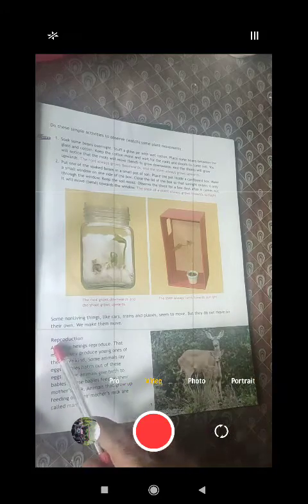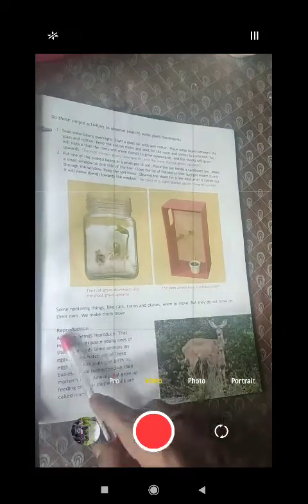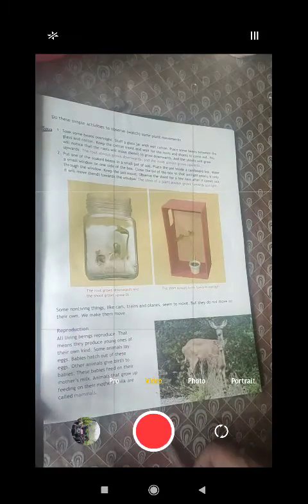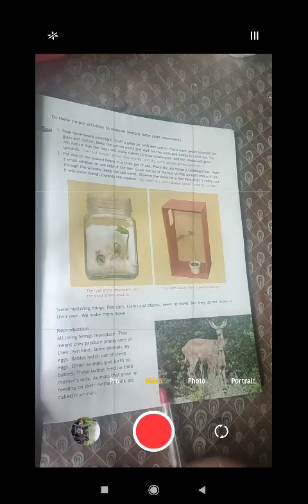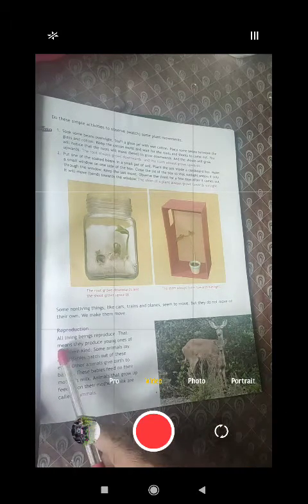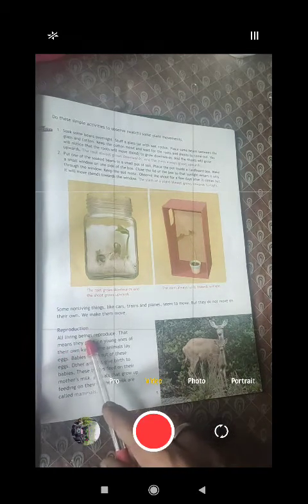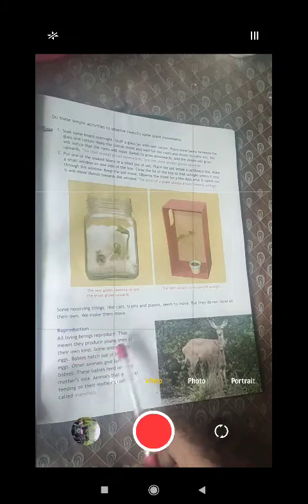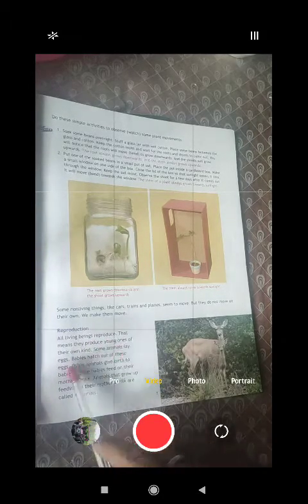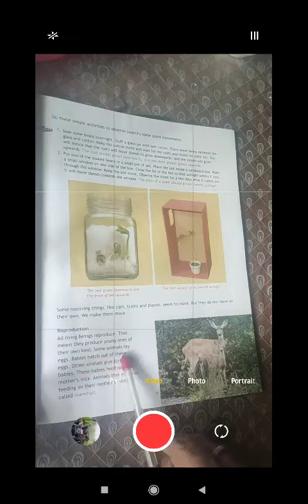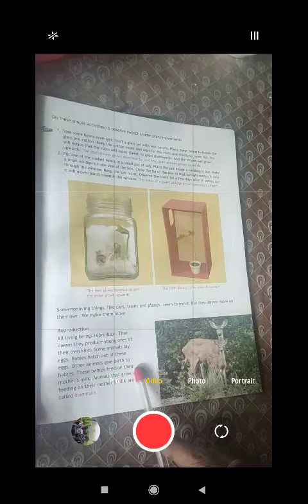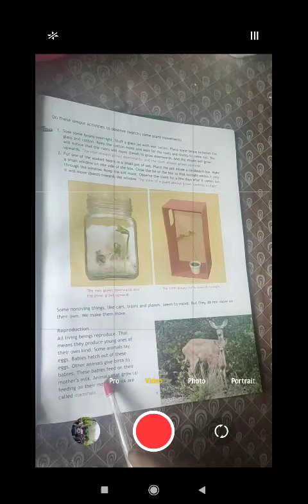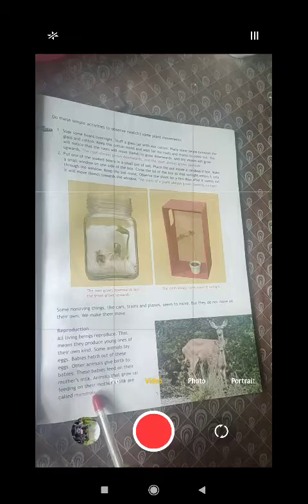Okay, now is the reproduction. Reproduction in the sense of production, from one thing to another thing, that is called reproduction. All living beings reproduce. That means they produce young ones of their own kind. Some animals lay eggs, babies hatch out of these eggs. Other animals give birth to babies. These babies feed on their mother's milk. Animals that grow up feeding on their mother's milk are called mammals.